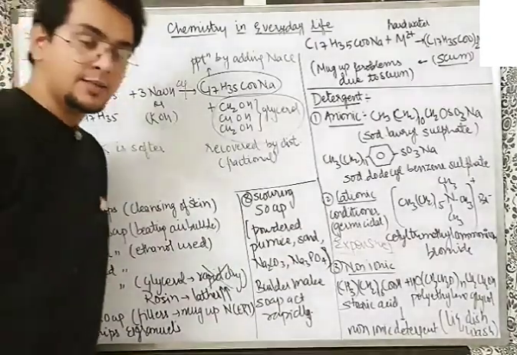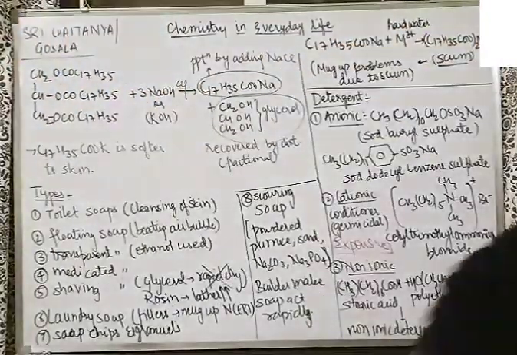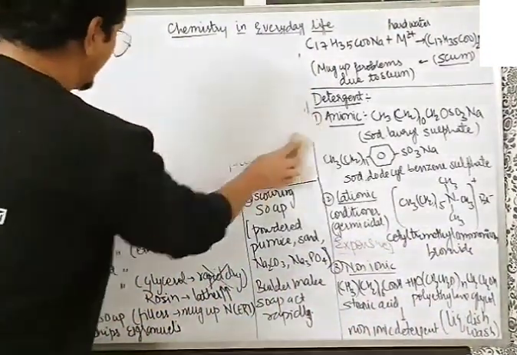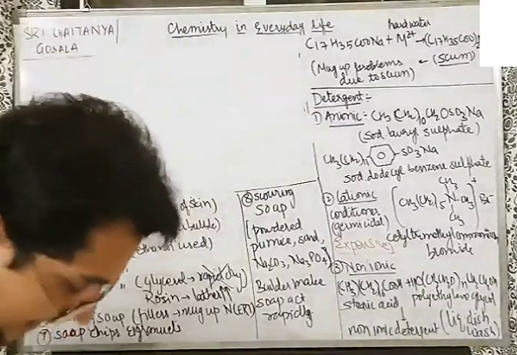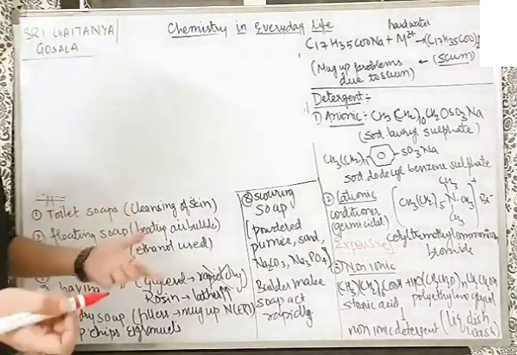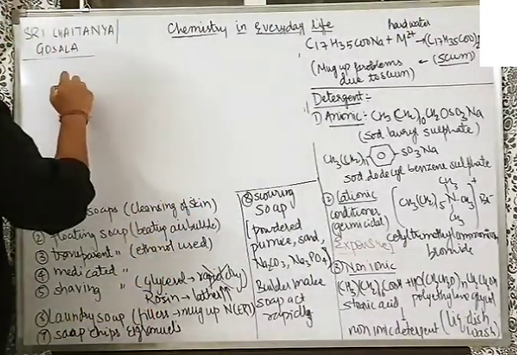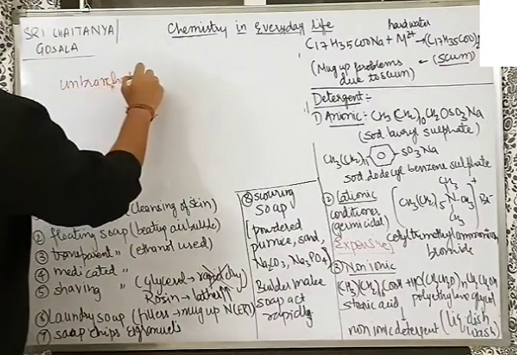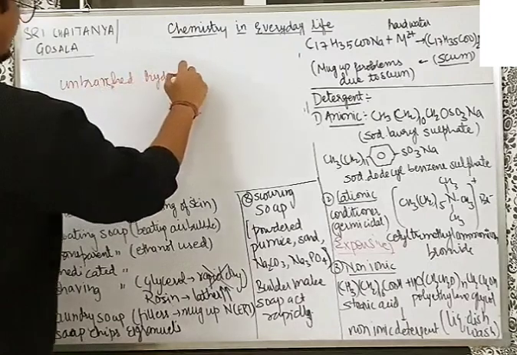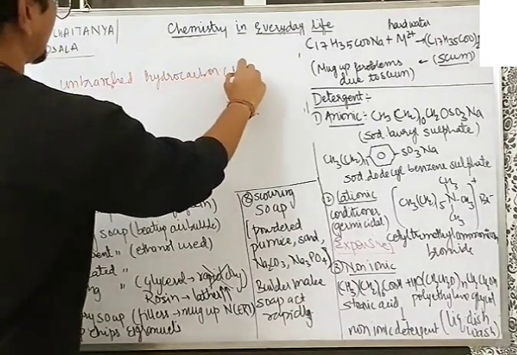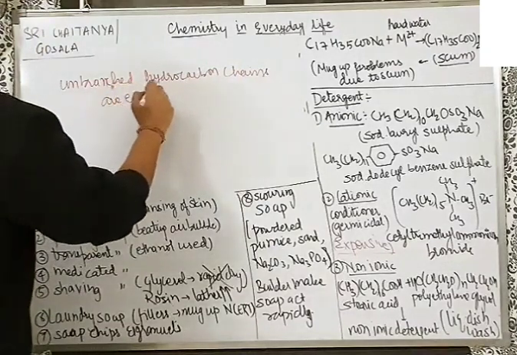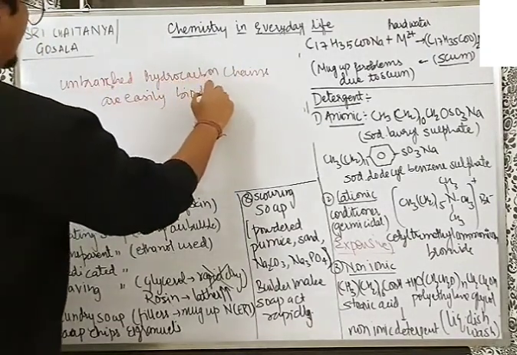One very important thing is there in this topic. And that important thing is, the problem with the detergent is that, maybe you have read in the environmental chemistry also, they are not easily biodegradable. So understand, unbranched hydrocarbon chains are easily biodegraded by the bacteria.